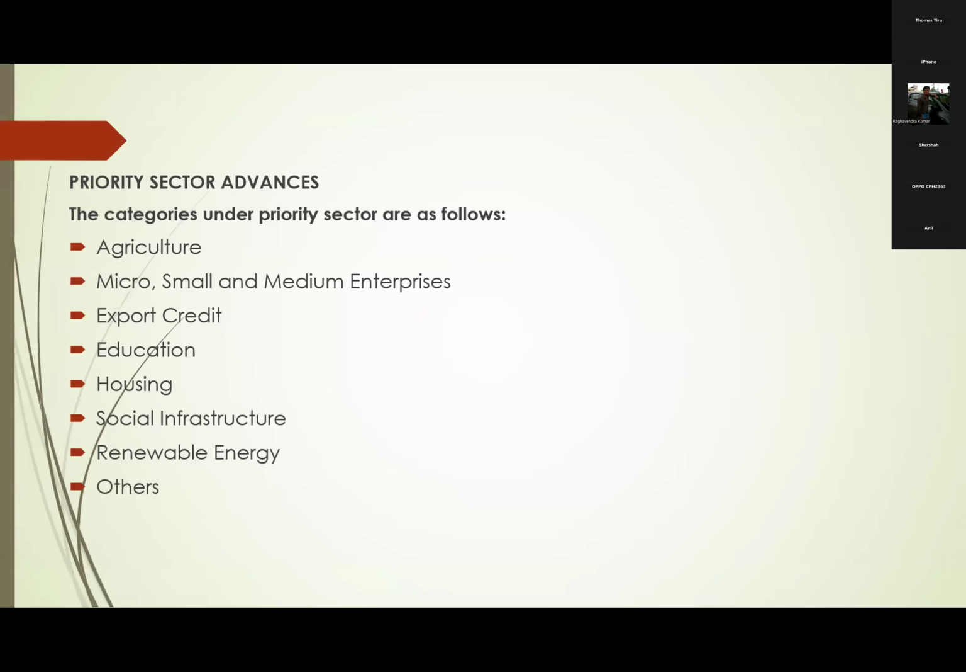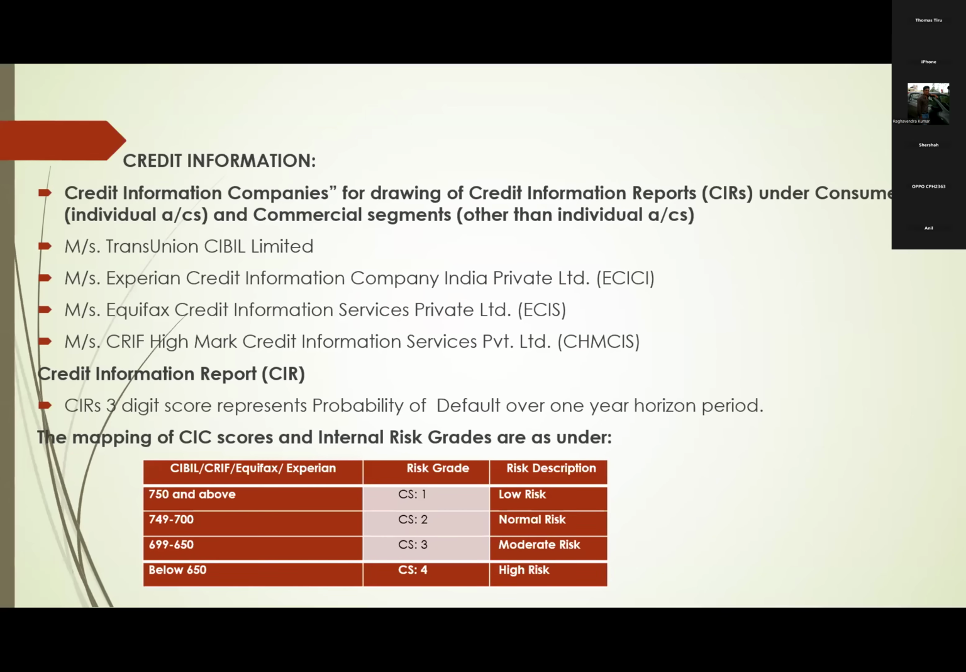Now, while giving loans, first we have to go for credit information. For drawing credit information, we have tied up with 4 companies: TransUnion CIBIL, Experian, Equifax, and CRIF High Mark. These 4 are credit information companies. We have already entered into a tie-up with these companies for drawing credit information reports.